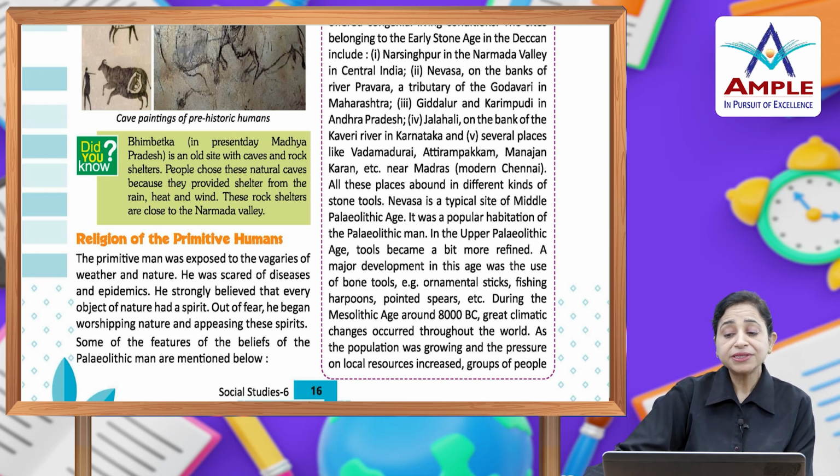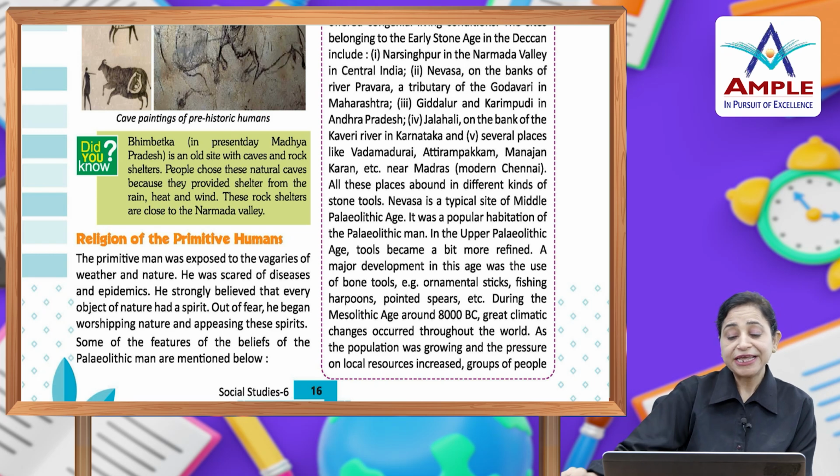Nevasa is a typical site of Middle Paleolithic age, and it was a popular habitation of this man. In the Upper Paleolithic age, tools became a bit more refined. A major development in this age was the use of bone tools, for example, ornamental sticks, fishing harpoons and pointed spears, etc.